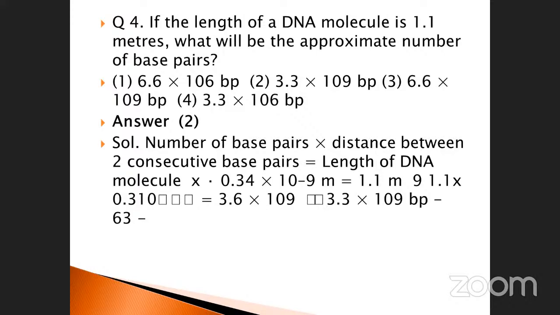So how will it be calculated? There is a formula given. This is a direct question. Particularly, suppose they ask the question like this. Solution here: the number of base pairs into the distance between two consecutive base pairs equals the length of the DNA molecule. They can be calculated. Some of them are missing here; I will tell you in the next classes. This is the direct question: 3.3 into 10 to the power of 9 base pairs are normally present approximately in the human genome. This is the fourth question.